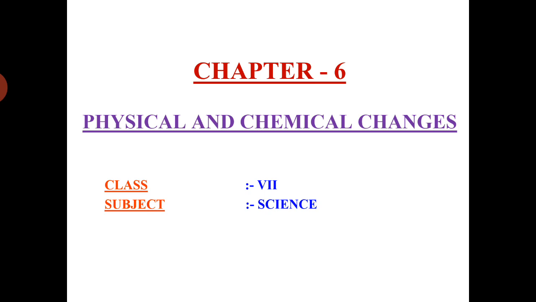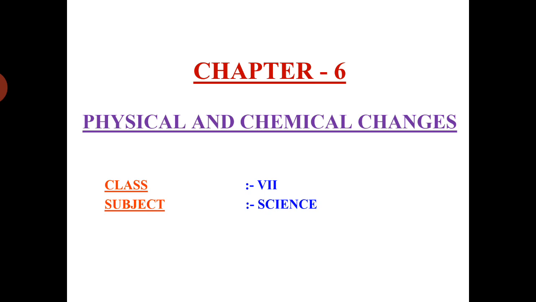In all the 3 different forms, that is solid, liquid and gaseous form of water, there is H2O. There is no change in chemical. There is only the change in the state of that substance.